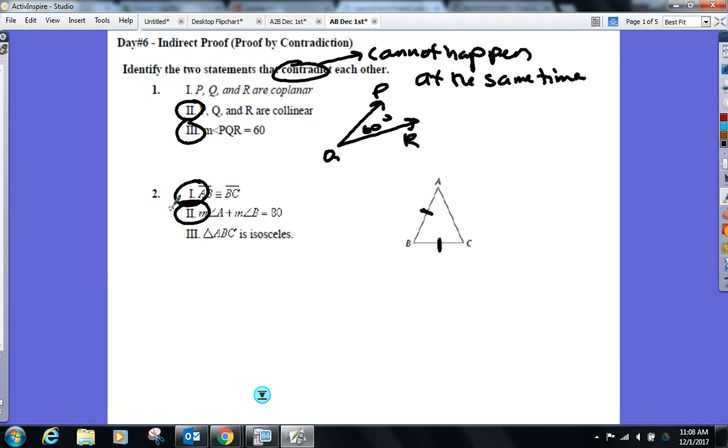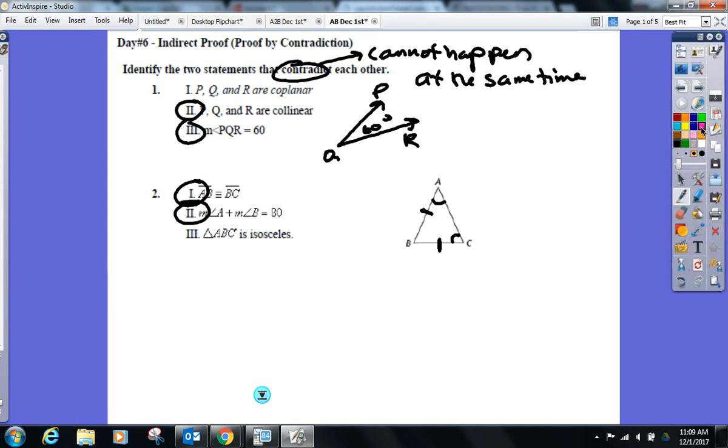Here's why. And then I'll take what you thought and I'll show you why it would work. If those two sides are congruent, another group, please give me the angles that are congruent. Angle A and angle C have to be congruent. In a triangle, congruent angles are across from congruent sides. Well, here you go. Ready? Angle A and B add up to 80. So give me two angles that add to 80.